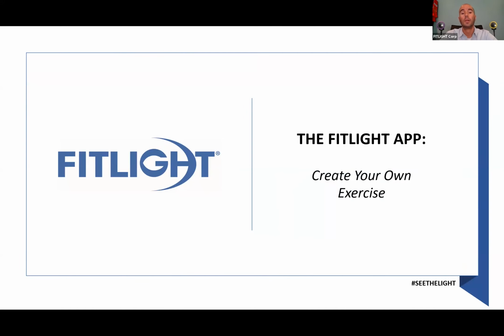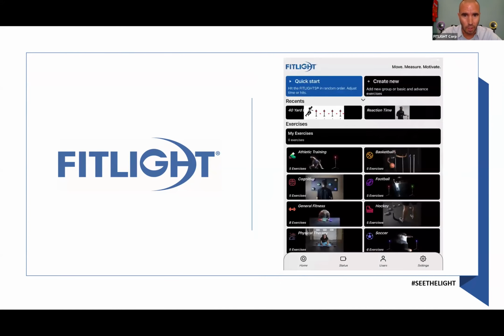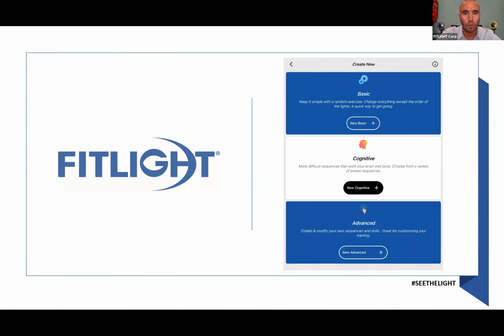All right. Now that was a preloaded exercise. Now we're going to create our own. And what are your options? On the right top, again, it says create new, and then it will show you all the different options. So you can choose from basic, where you do a simple random exercise, or a split time test, and we'll see that at a later moment.